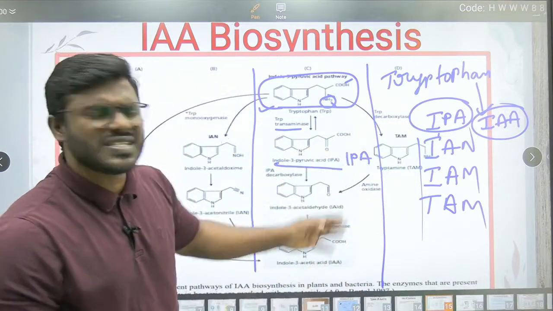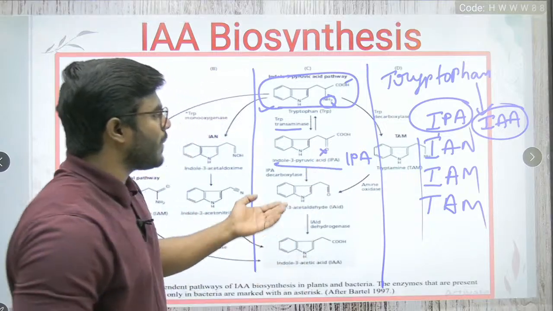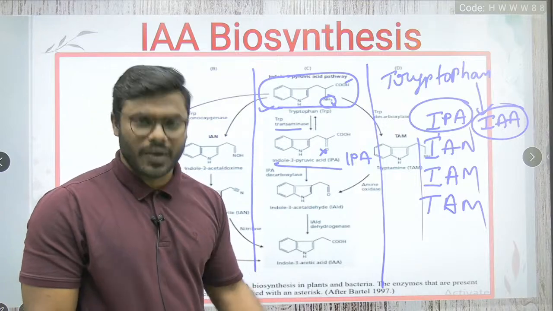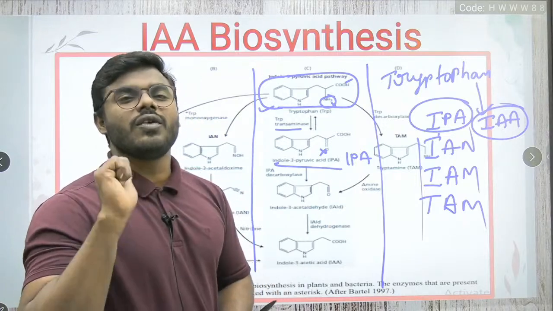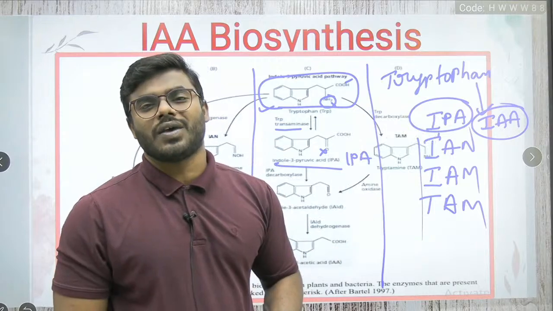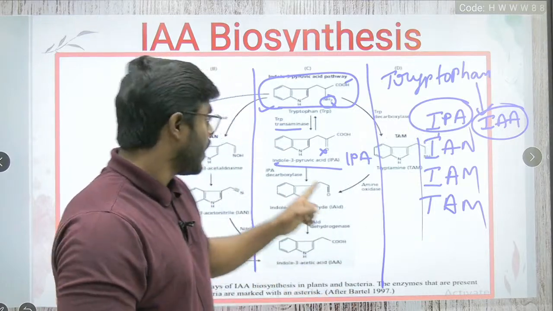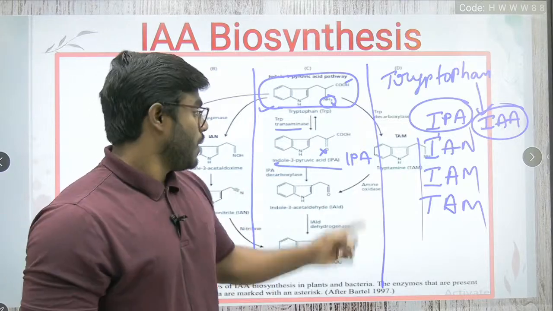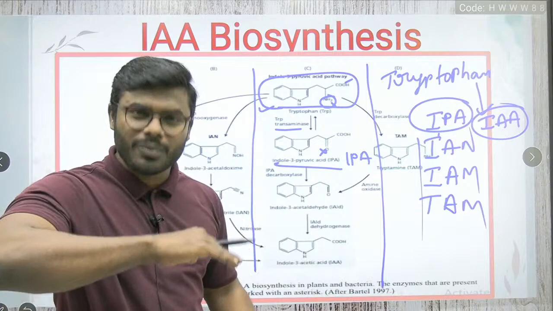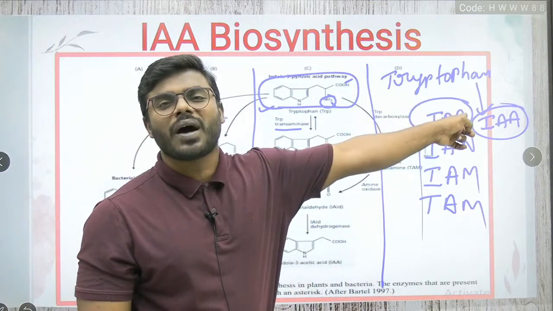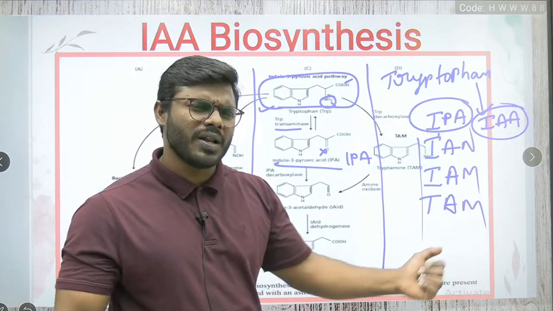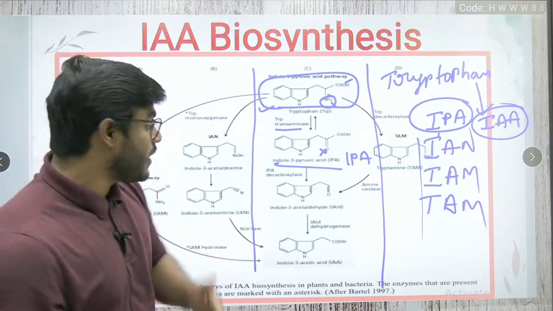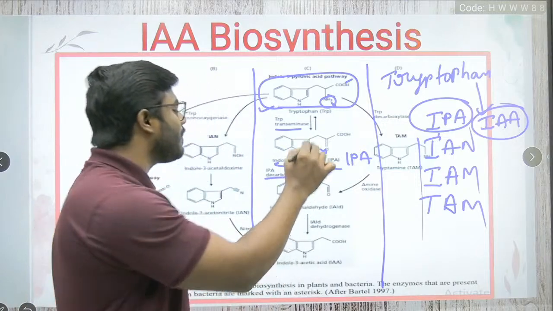You can see it is very easy, friends. There is a transfer of the amino group. Just because of the transfer of the amino group, tryptophan is converted into IPA. Now you all have to understand why we have given the name IPA pathway. Because the stable intermediate product produced is IPA. That's the name of the pathway also, IPA pathway. Simple. Now the indole 3-pyruvic acid is next treated by an enzyme called decarboxylase enzyme.